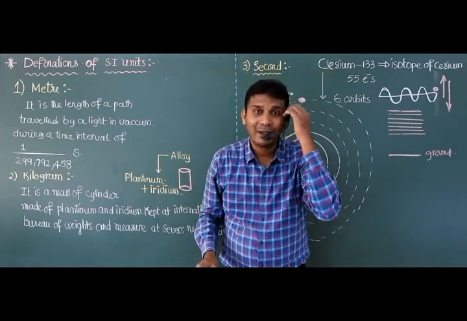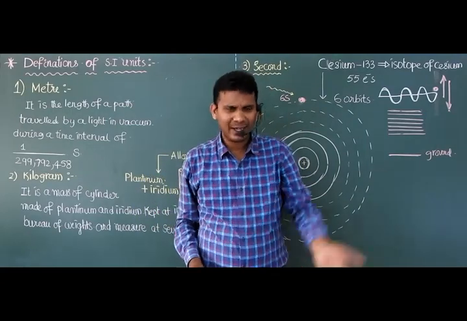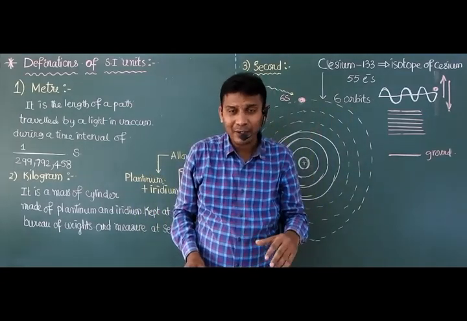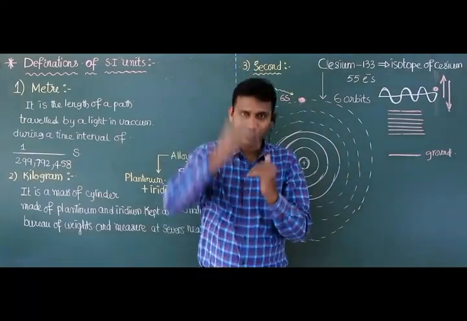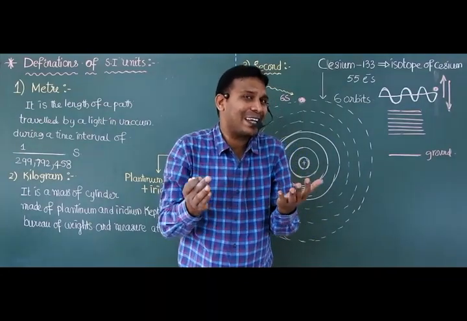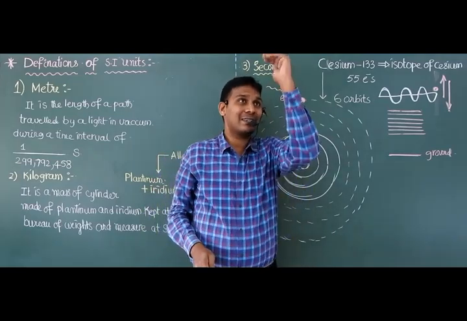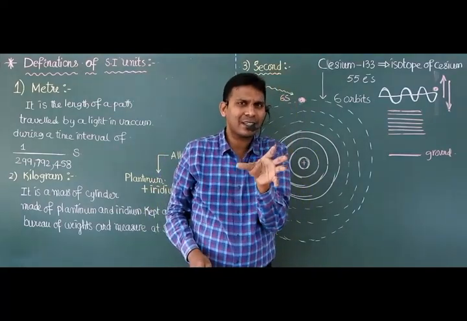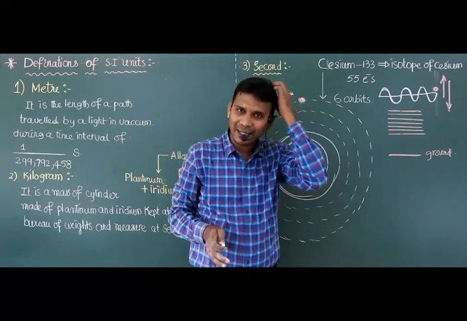But you know very well, after excitation they definitely come back to the ground state. While de-excitation, what happened? It is executing to and fro motion, oscillation with emission of radiation. While it is executing SHM, the International Bureau just counts the number of cycles.